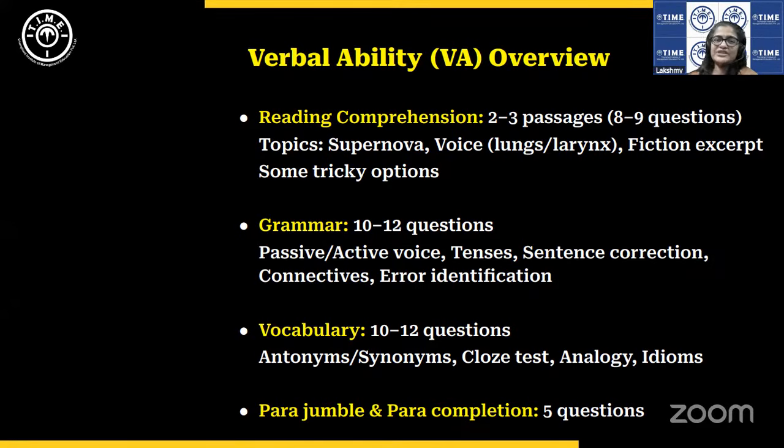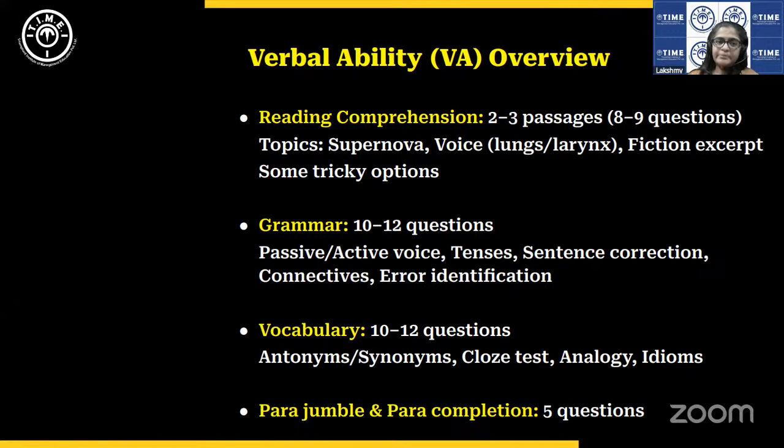Predictably, many of the questions were on tenses. So throughout our classes, grammar classes, we have been asking our students to focus on tenses. This is one thing that makes students tense, and the test prep, the test making people know that this is something that makes you nervous. So if you have attended our classes regularly, then the tenses questions would have been easy for you to answer. There were at least 2 to 3 questions on tenses and quite a few questions on passive active voice.